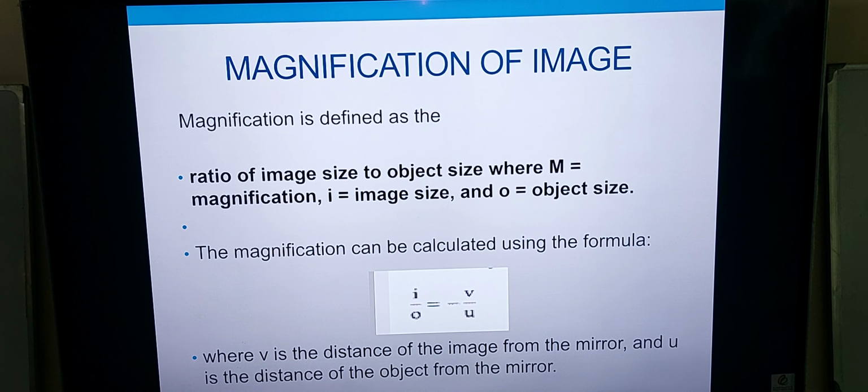And magnification of image is basically the ratio of the image size over the object size, and it can be easily calculated using the formula image over object, or distance of the image from the mirror over distance of the object from the mirror.